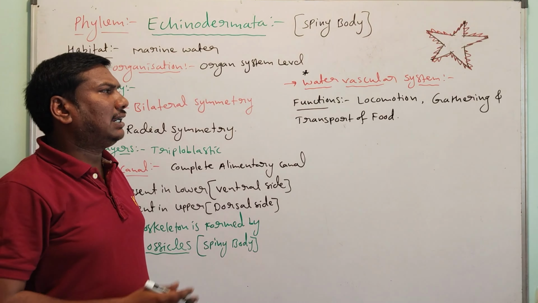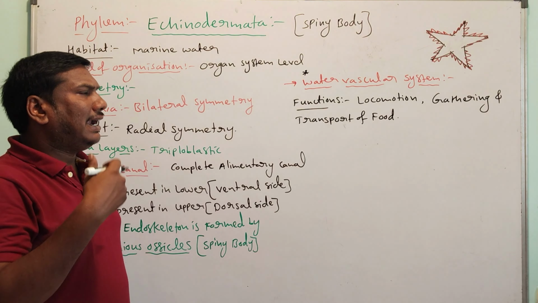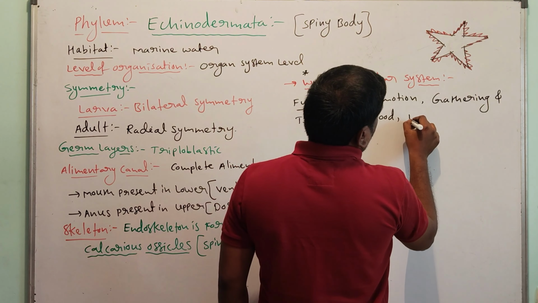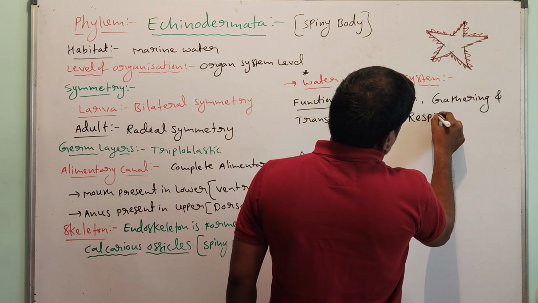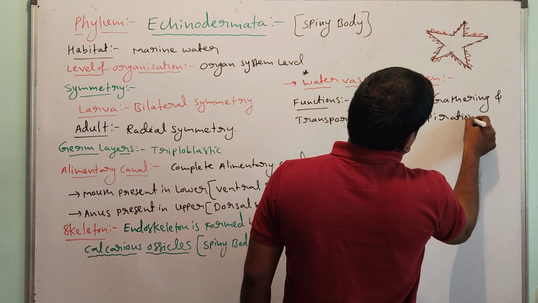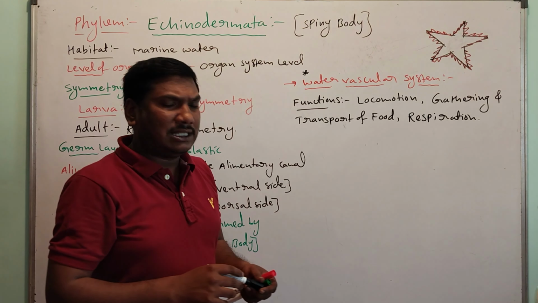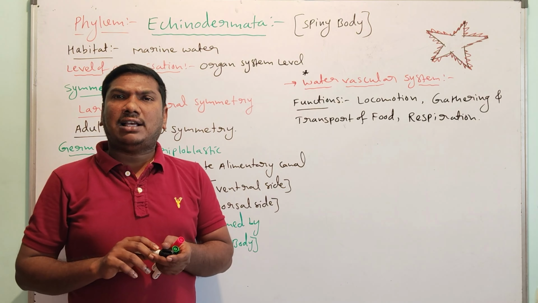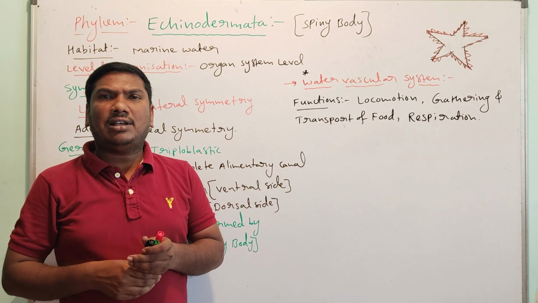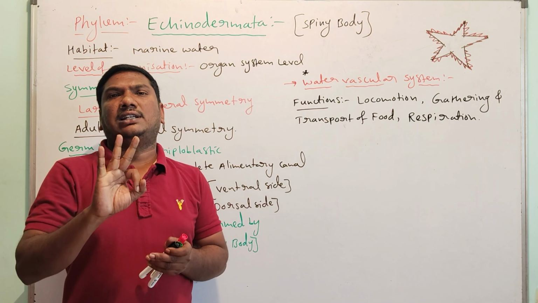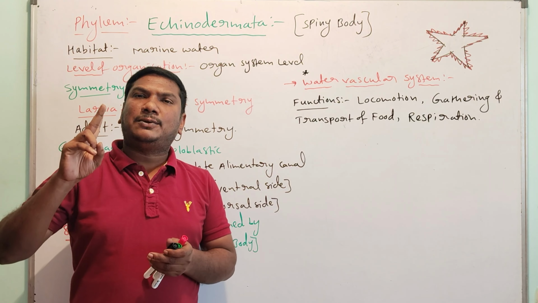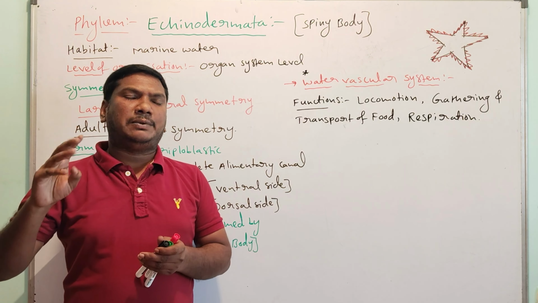Third one is respiration, which means exchange of gases. So in this very special character of echinoderms, the water vascular system has three functions: locomotion, collection and transport of food, and respiration.